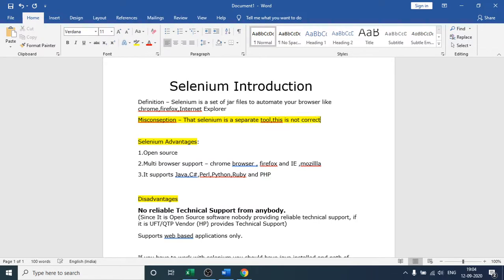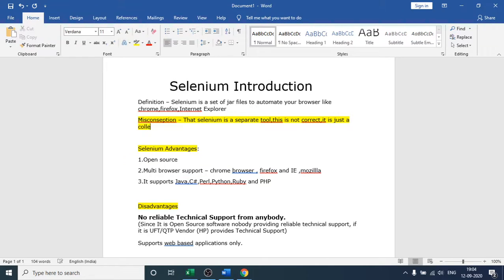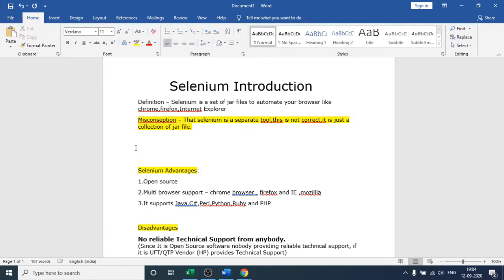We are not going to download any tool just like Eclipse for Java, right? We are going to write all our Selenium code in Eclipse itself. So I will simply say that Selenium is not a separate tool. It is just a collection of jar files. Keep in mind that Selenium is not a separate tool. Again, I am saying it is just a collection of jar files. So till now it is clear to you on the definition part. Then we will come to its advantages and disadvantages as well.